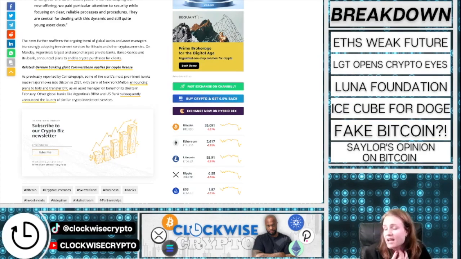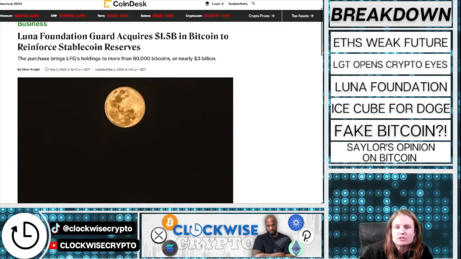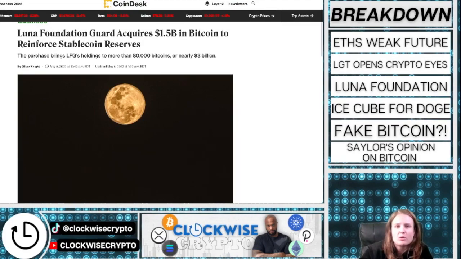So it's coming, as some countries crack down and don't want to accept crypto and are trying to block it and regulate it very heavily. There's other companies such as LGT Bank that are wanting to make it more accessible for their clients, which is good news. Up next here, Luna Foundation Guard acquires $1.5 billion in Bitcoin to reinforce stablecoin reserves.